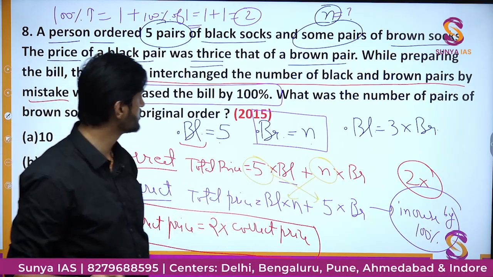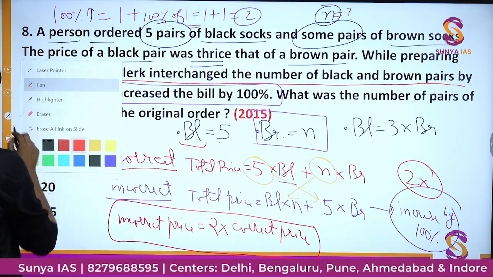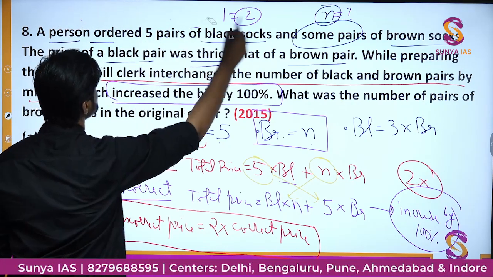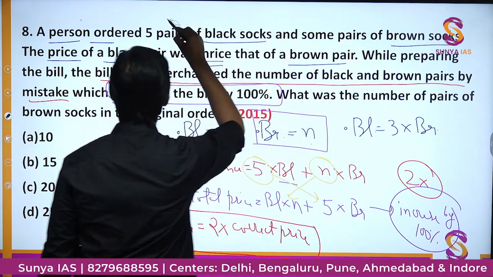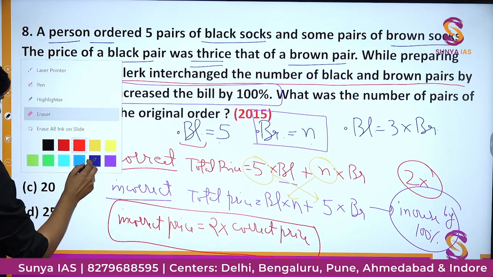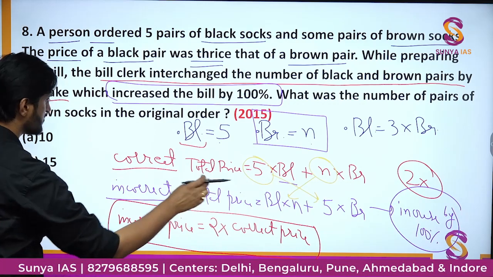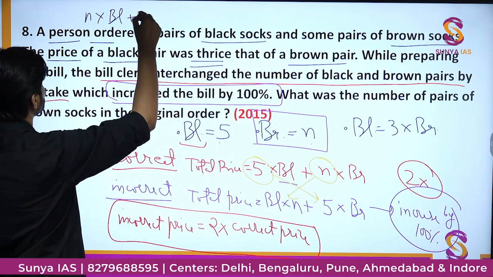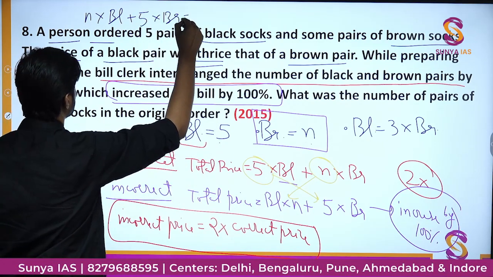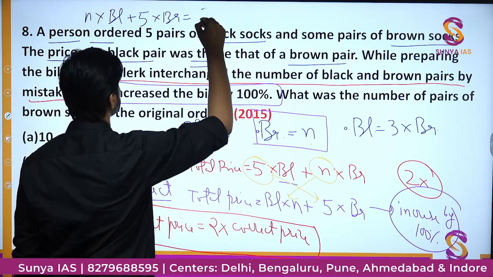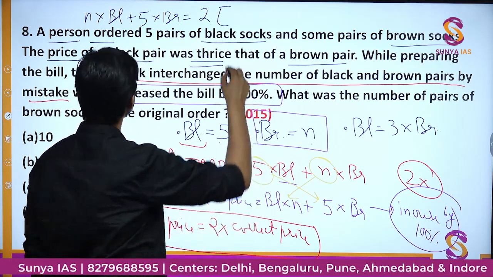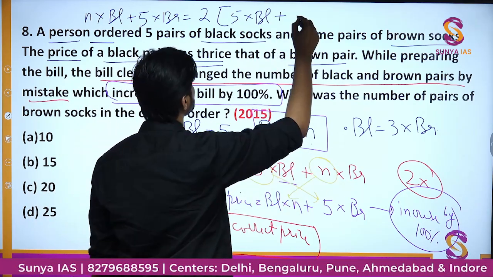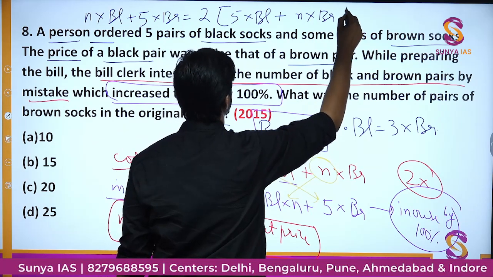What I'll do, I'll just put the values again. Let me write it somewhere in a neat and clean form. I'll write it at the top. So here we are getting the incorrect price as N times BL plus 5 times BR is equal to 2 times 5 times BL plus N times BR.